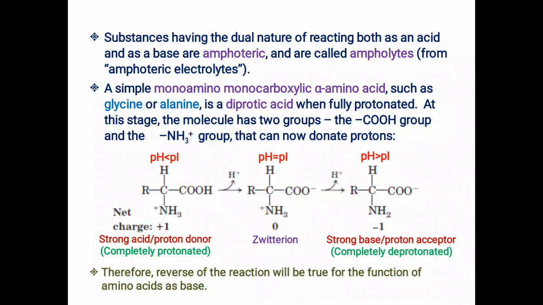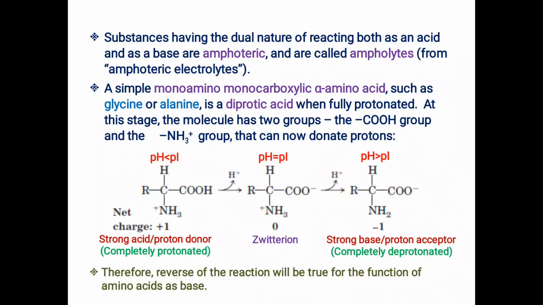Now in this section we will understand how the ionization pattern of an amino acid changes depending upon the pH of the solution or of the biological fluids. To understand this, we must first understand what the isoelectric point is, which is designated here as pI. So pI, or isoelectric point, is the pH at which a molecule such as an amino acid carries no net electrical charge.